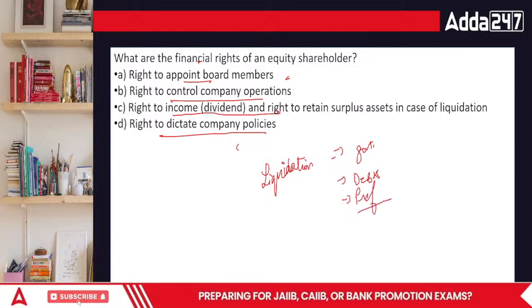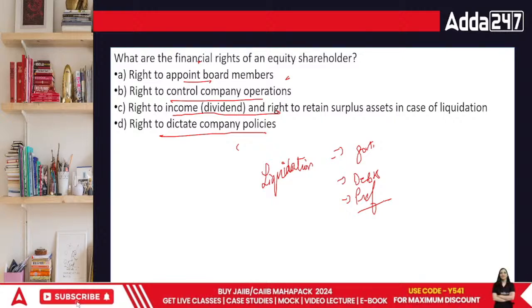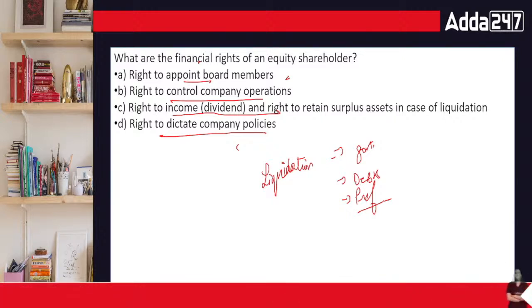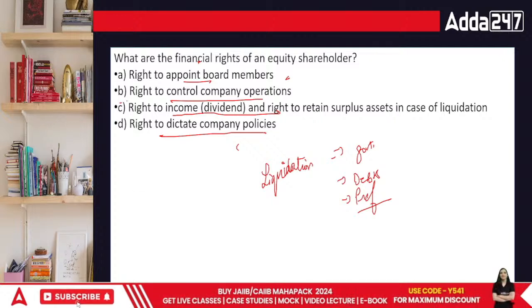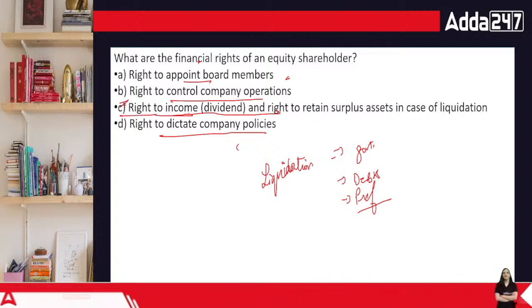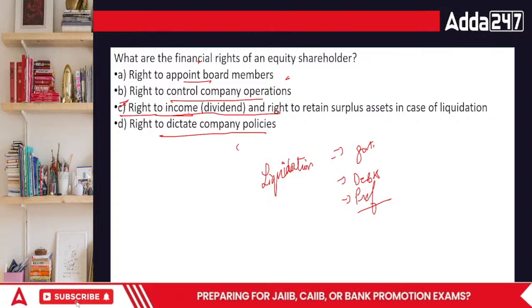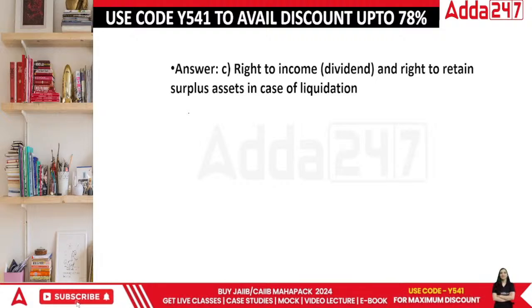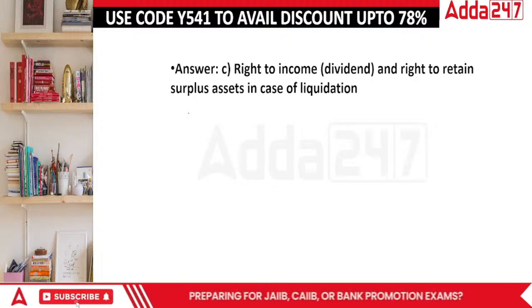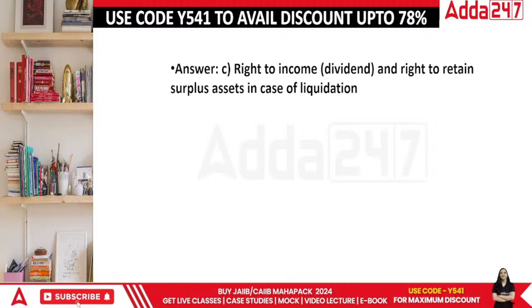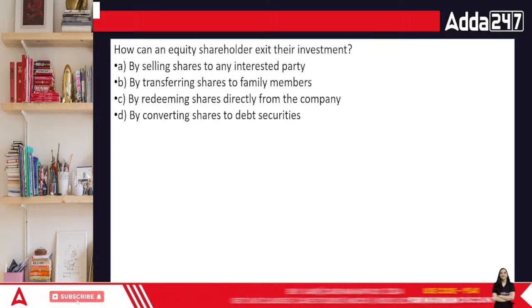So I think in the theoretical part, it looks really good that they have the right to income, to receive dividend. Again, this is the leftover after the preference shares are paid. So yes, they receive income or dividend, but only if they have ample income that they can receive the amount. And yes, even at the time of liquidation, if the company has enough, only then they will get it. Right to income or dividend, right to retain the surplus assets in case of liquidation. That's the answer. Done. Next question.